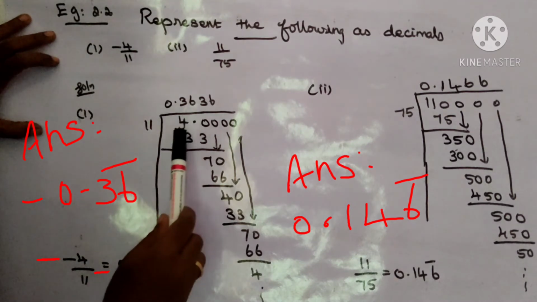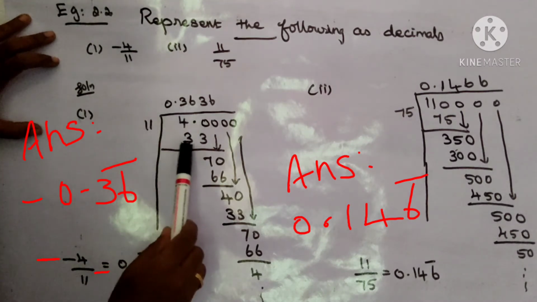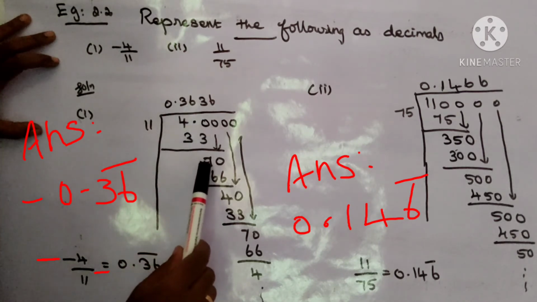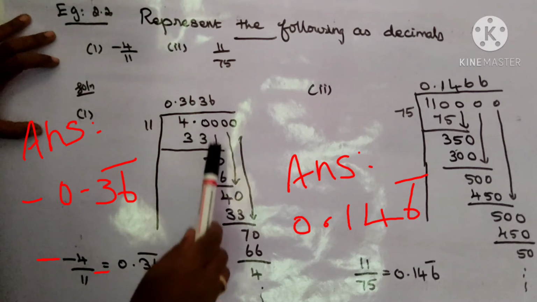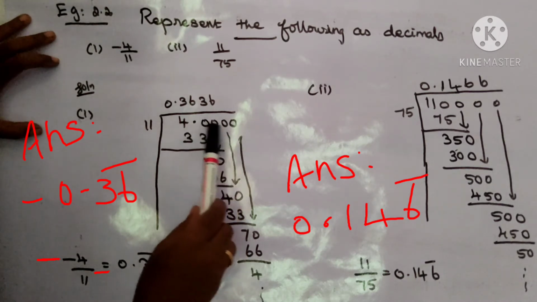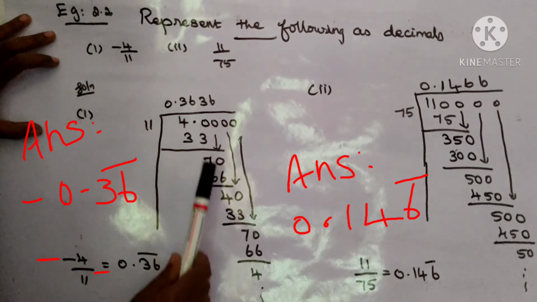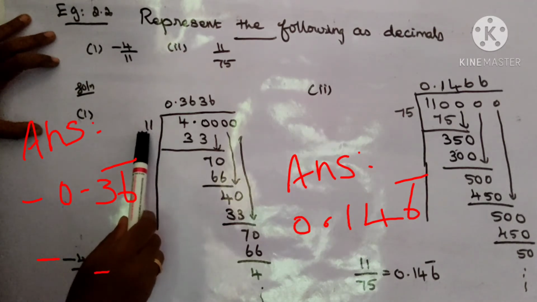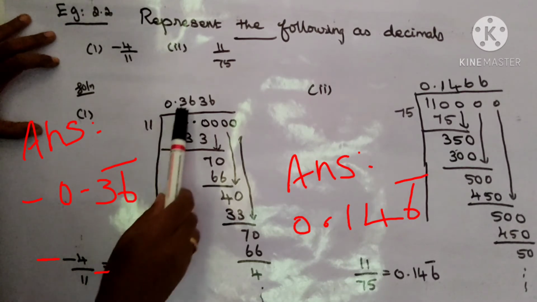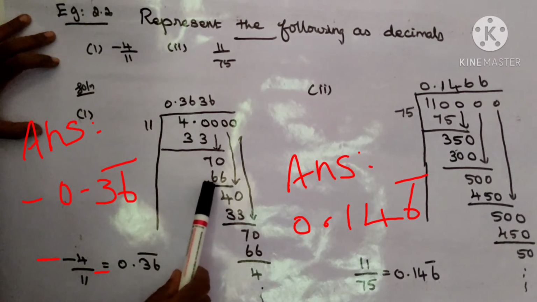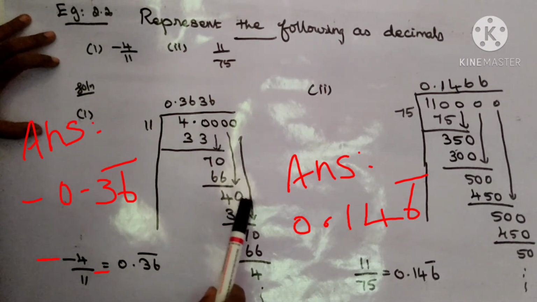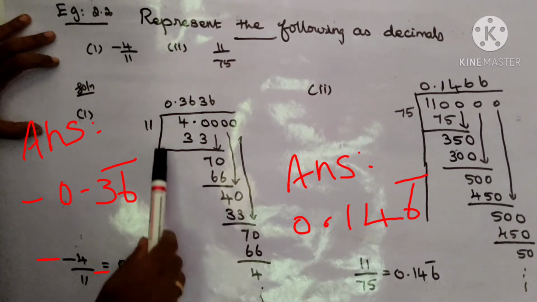Okay. Then 40. 11 3s are 33. So now the number is 40 only. So 40 minus 33 is 7. Again you bring down 0. We write some zeros in the dividend. Okay. So 70 is the number. 11 is the divisor. So 11 6s are 66. 70 minus 66 is 4. You bring down the 0. Now the number is 40. Again you take the division.